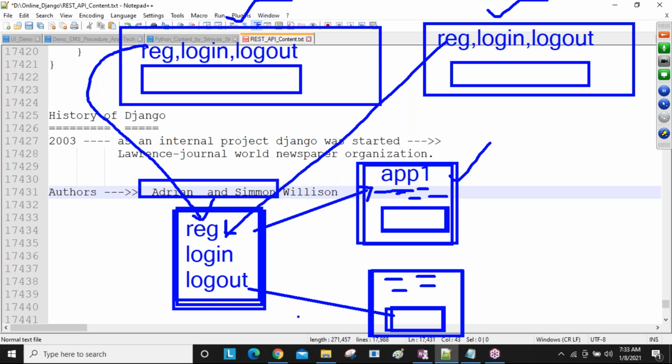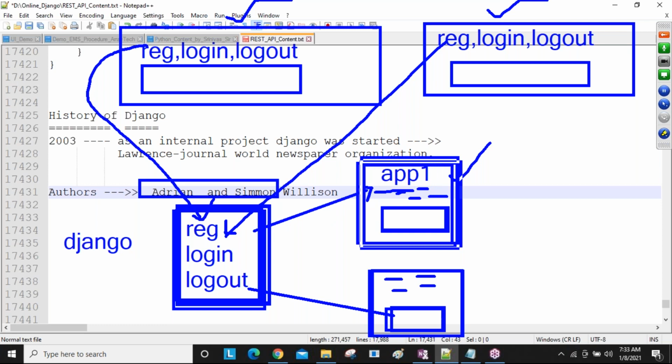So that's why they decided to develop new applications using this common file only. After taking all the common features from all the existing projects into one file, they maintained that file under one name. That is Django. Using this Django file, the applications they developed gave the best result compared to previous applications, in less time and with less cost.